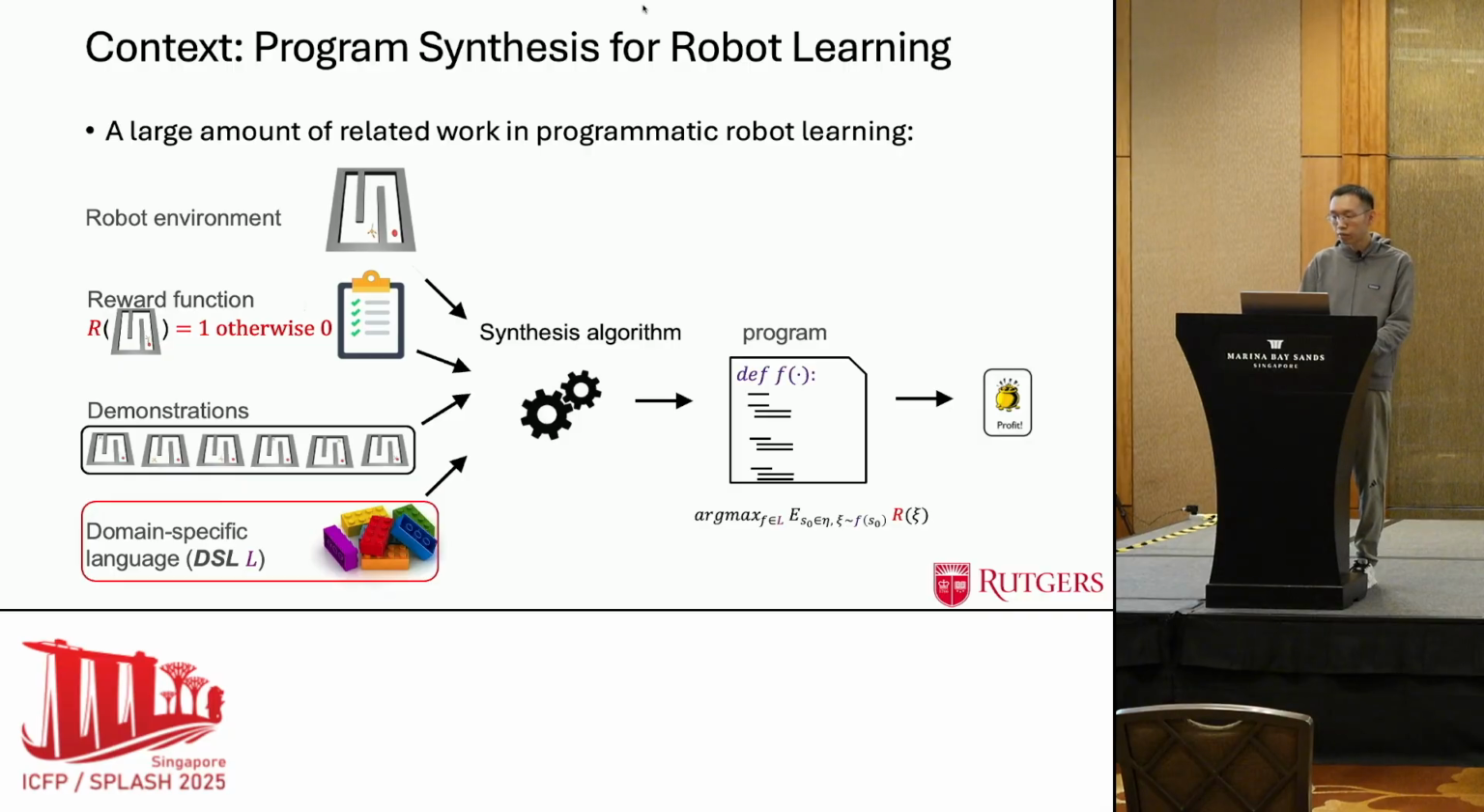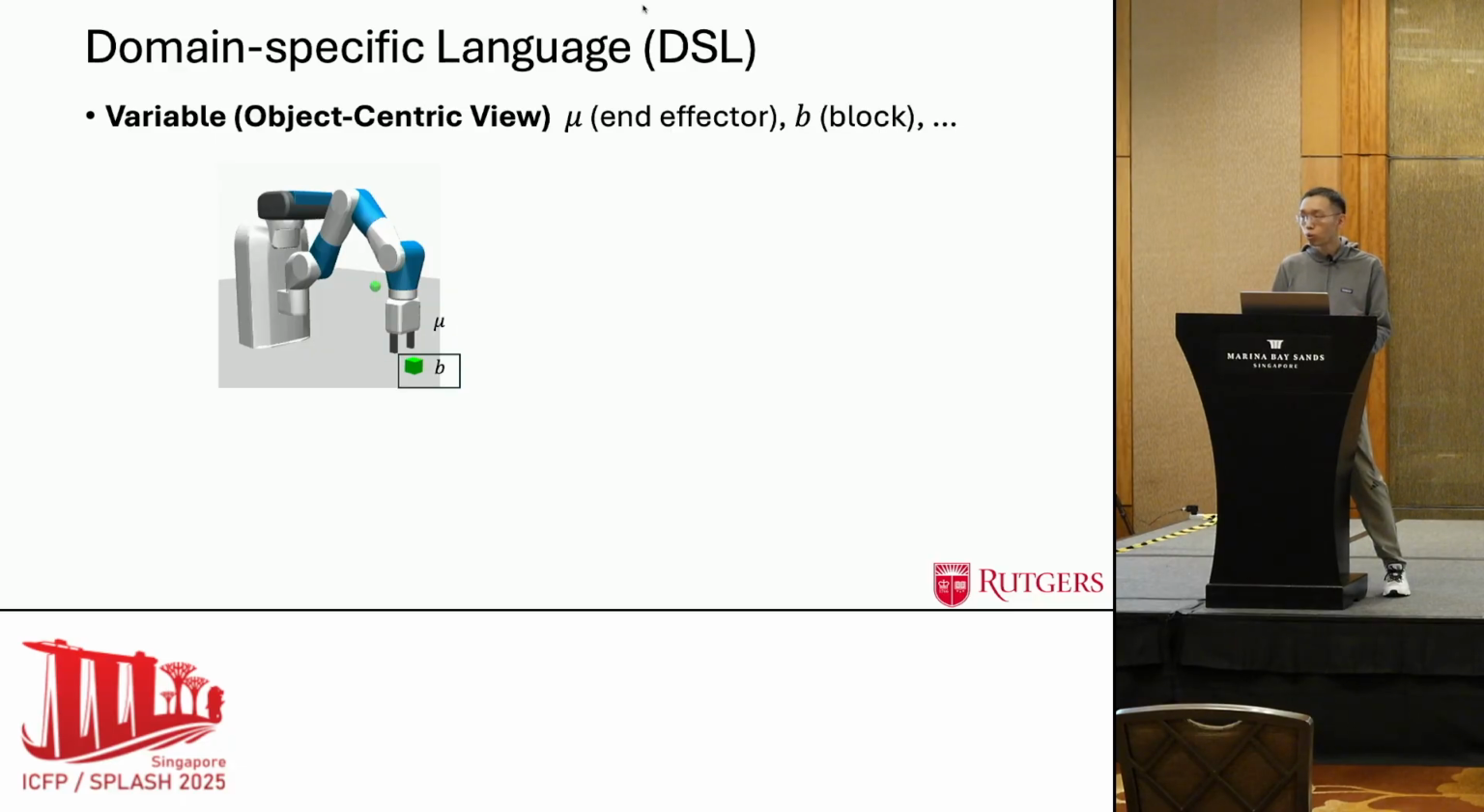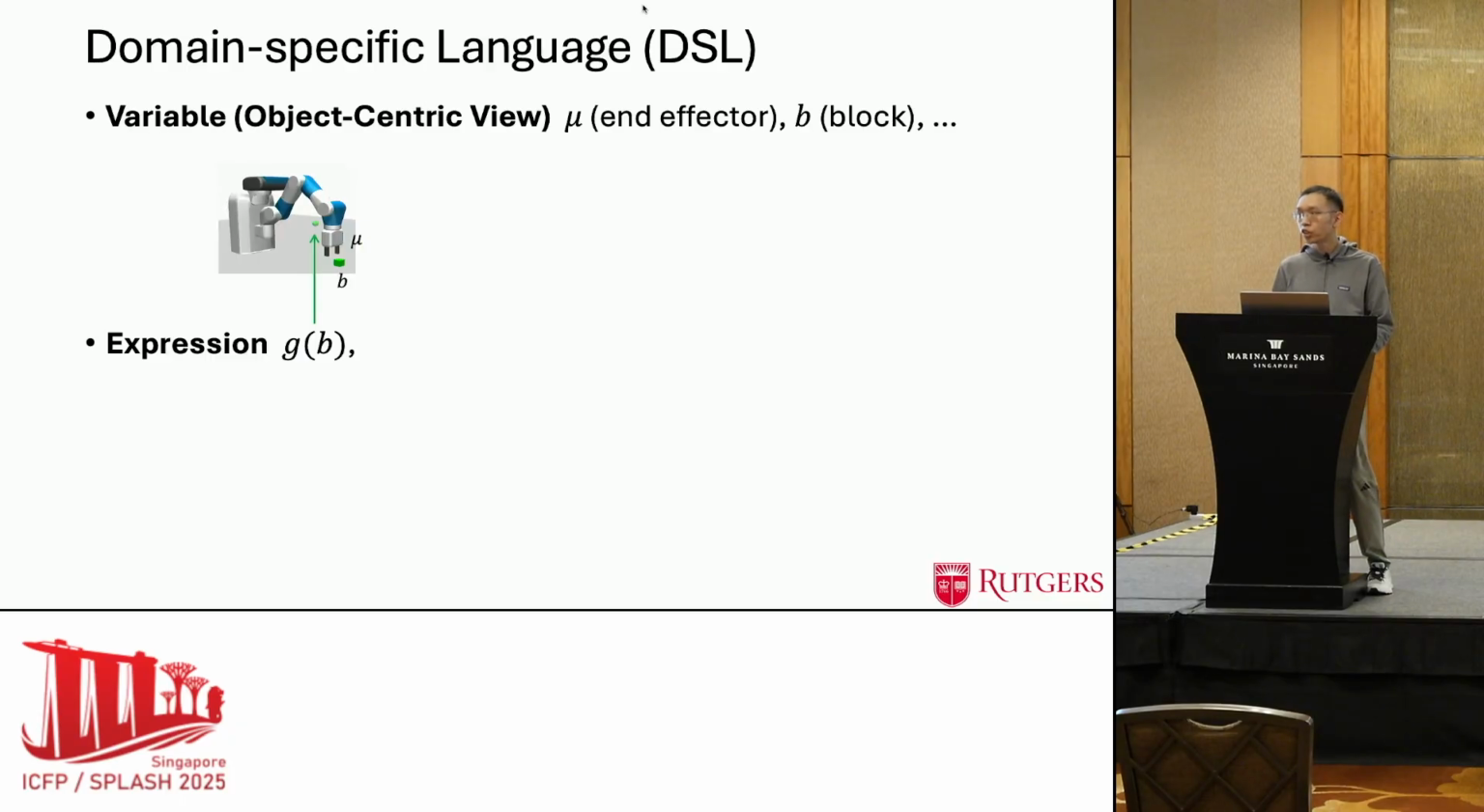So what does the DSL look like for robot learning? Assuming an object-centric view, DSL variables refer to objects within the environment. In this pick and place task, for example, mu for the end effector of the robot, and then b for the block on the table. We assume a goal function g that maps environment objects to their target positions. The robot is expected to rearrange the objects within the environment to satisfy g.